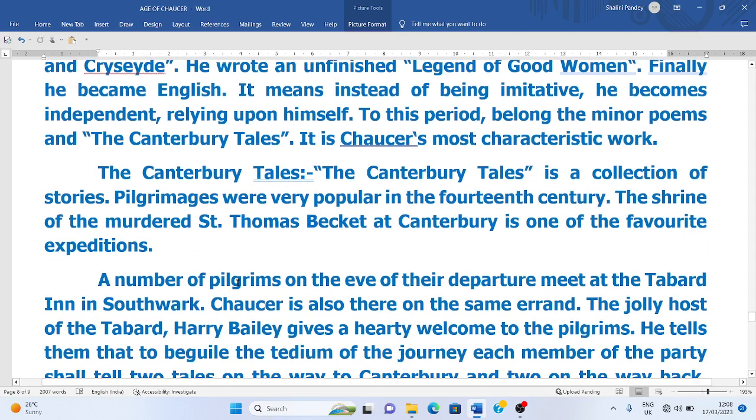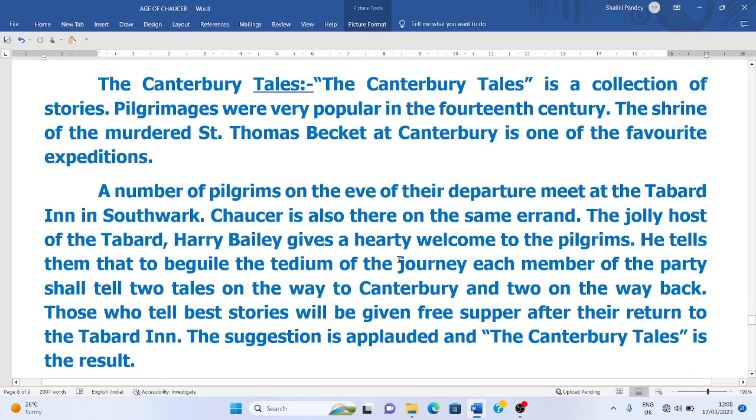The Canterbury Tales is the best work in the whole Middle English period. The Canterbury Tales is a collection of stories. It is a collection of 24 stories, and pilgrimages were very popular during the 14th century. And the shrine of the murdered Saint Thomas Becket was one of the favorite pilgrimage spots at that time.